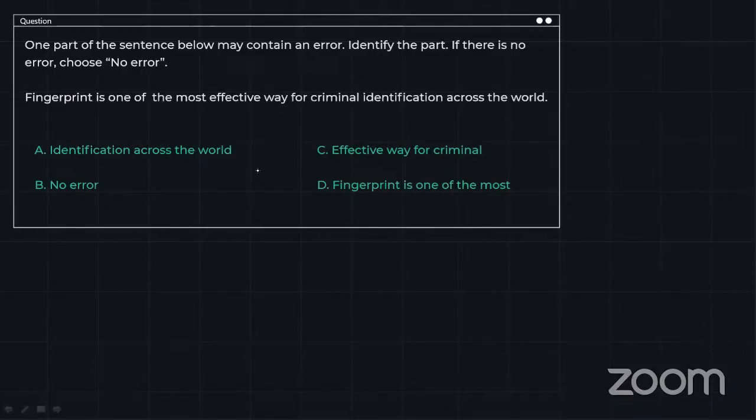Okay, this is an error identification question. Again, an error identification question before you. Please go ahead, try to solve it till then. Let me just see some of the comments.